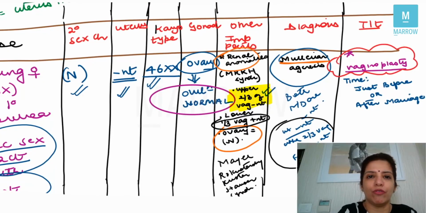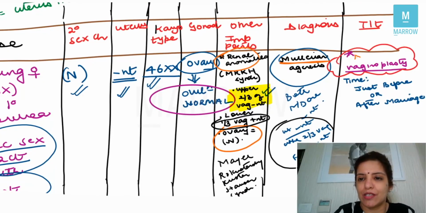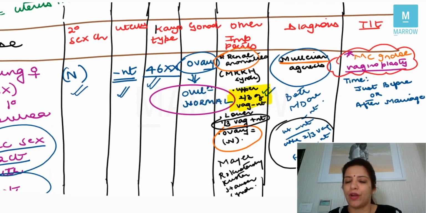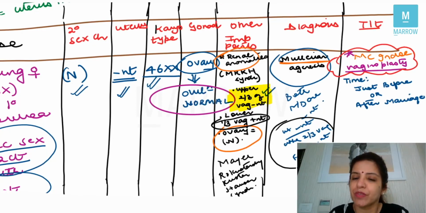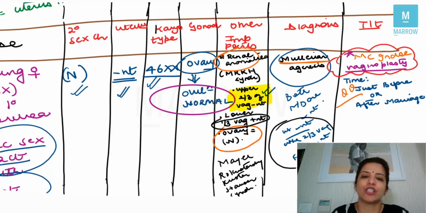The name of the vaginoplasty is McIndoe vaginoplasty, right? And the time for doing vaginoplasty is just before or just after marriage, right? So this is a very important thing. If they ask you the most common method for doing vaginoplasty, the most common method is McIndoe vaginoplasty. And what is the time for doing vaginoplasty? Very, very important question: just before or just after marriage, right?